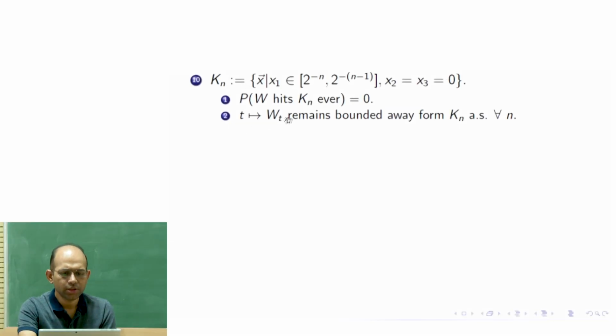Now the map t to Wt remains bounded away from Kn almost surely, for all n, because it has 0 probability to hit Kn, and Kn is of course a closed set here.